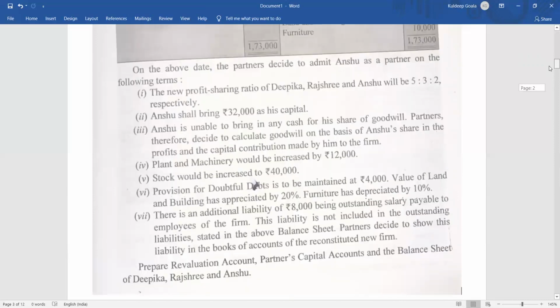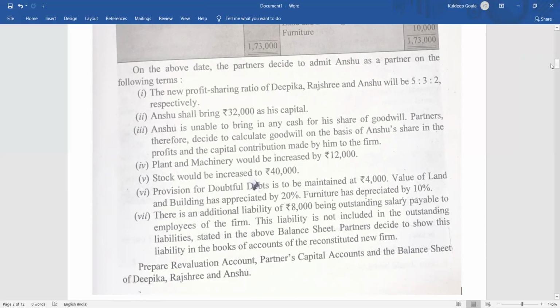Once the opening balance is transferred, the second step you should follow is transfer of reserves, accumulated profits, and accumulated losses. But there is nothing such, we have already seen that. Then the third step is to prepare the revaluation account and show it.